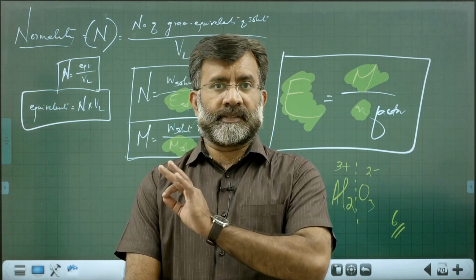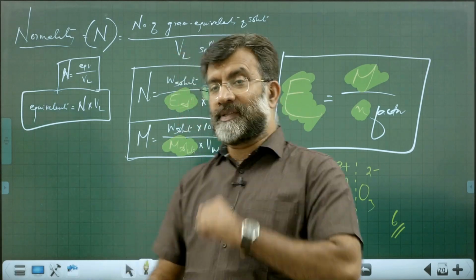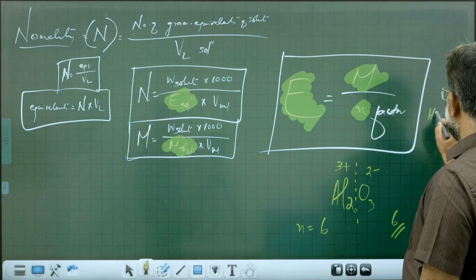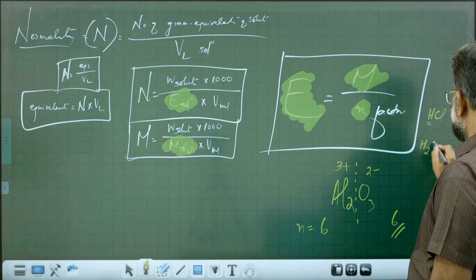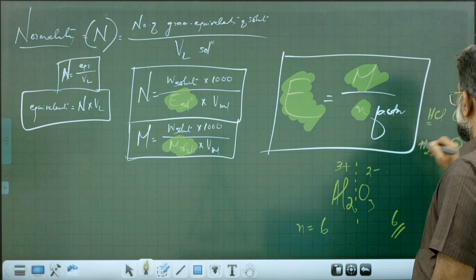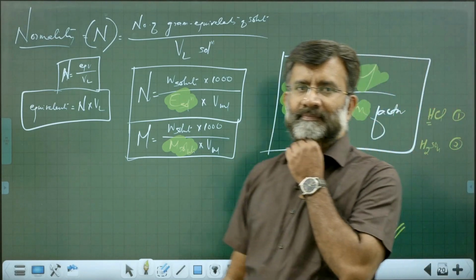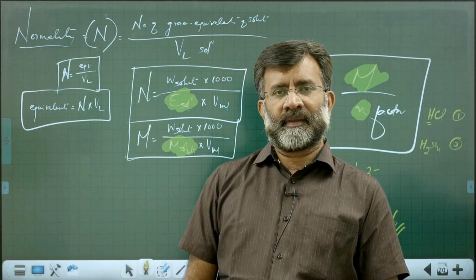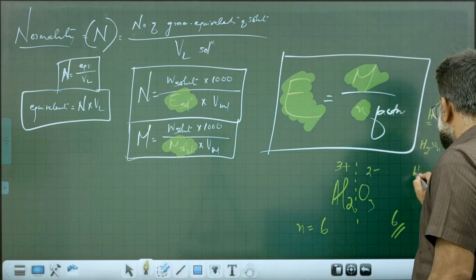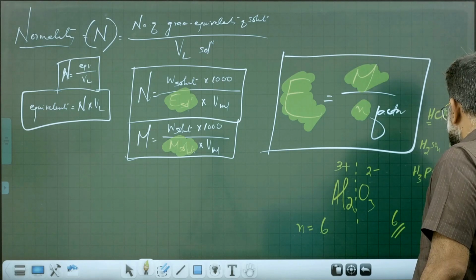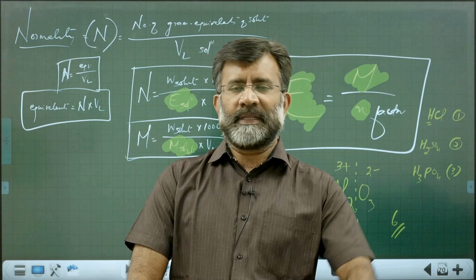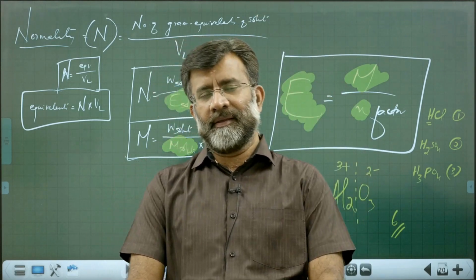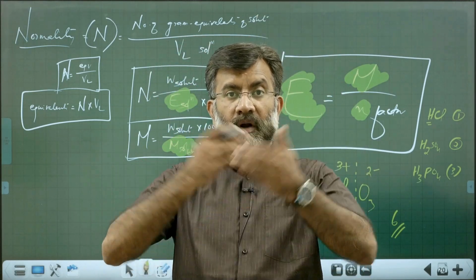For acids, n factor is basicity. For hydrochloric acid, basicity is 1. For sulfuric acid, basicity is 2. Okay. For phosphoric acid, H3PO4, n factor is 3. Like that. So you can make use of this for finding the relation between molarity and normality.